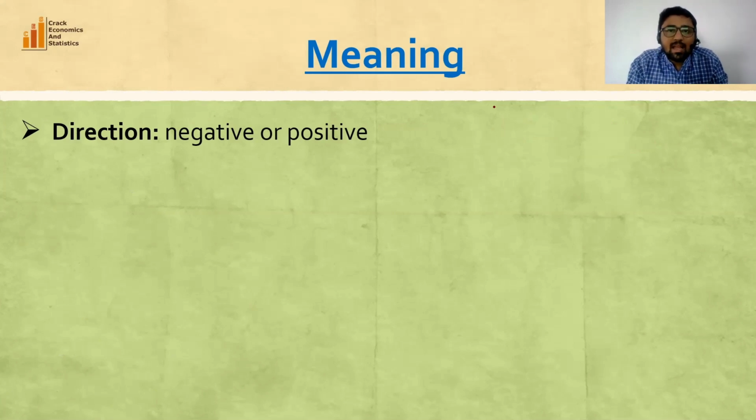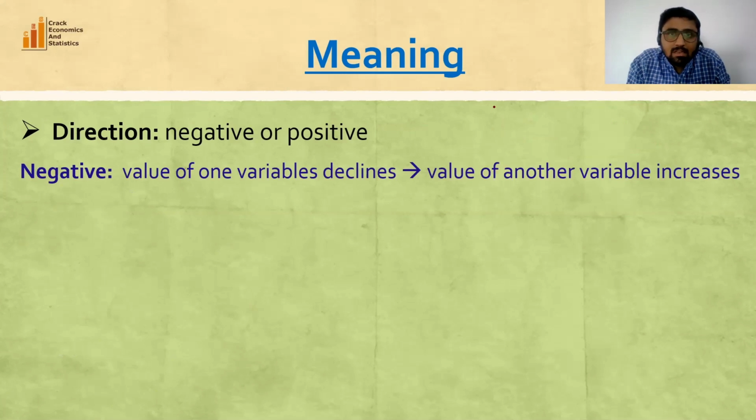We first understand the idea of direction of the association. Now, whether two variables are positively related or negatively related with each other. A negative relationship between two variables means the value of one variable declines as the value of another variable increases. So here we can take the example of price and quantity demanded. As price increases, quantity demanded decreases. So two variables are negatively related with each other.